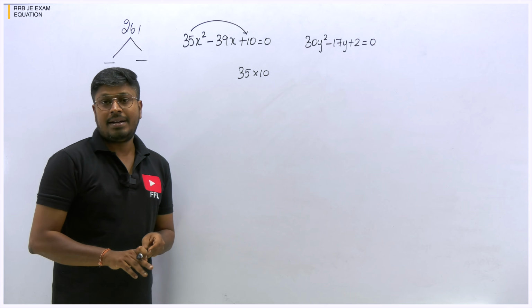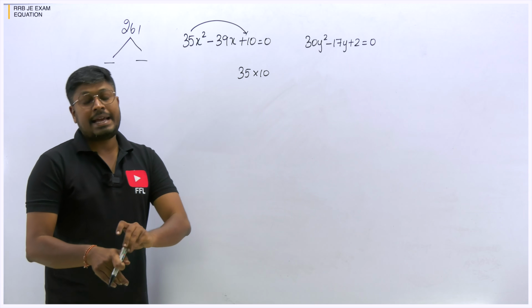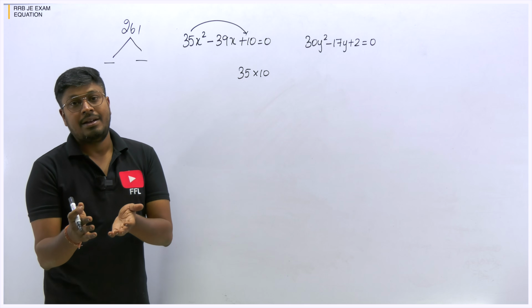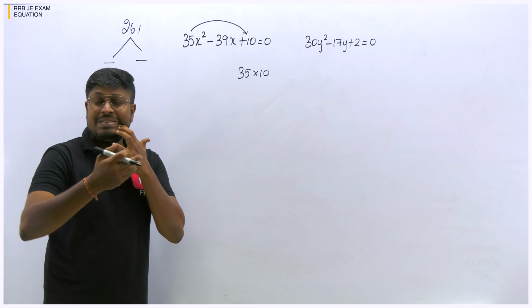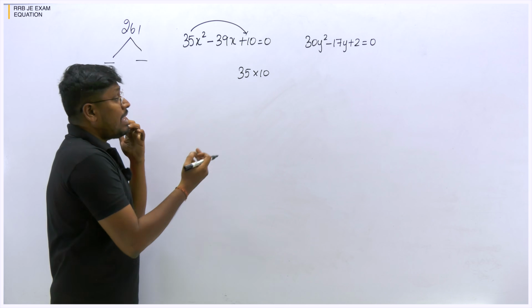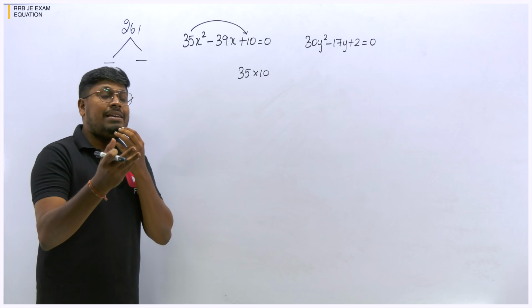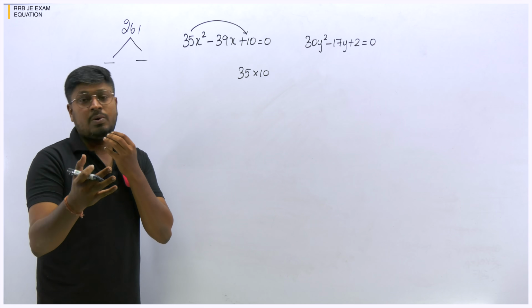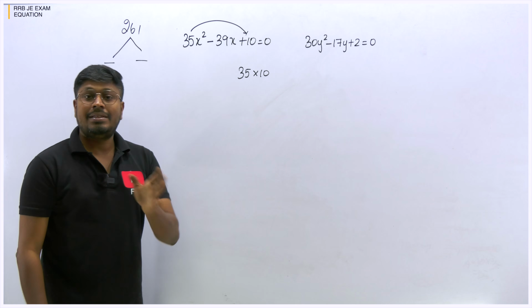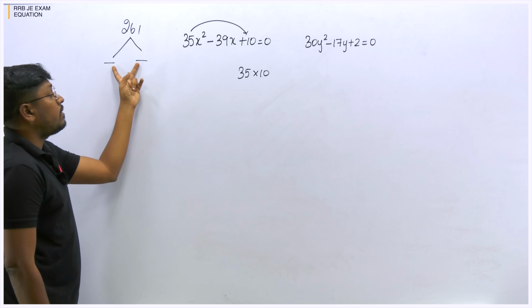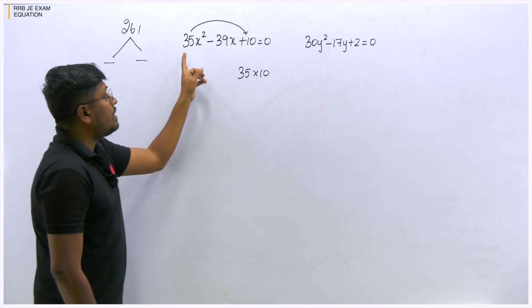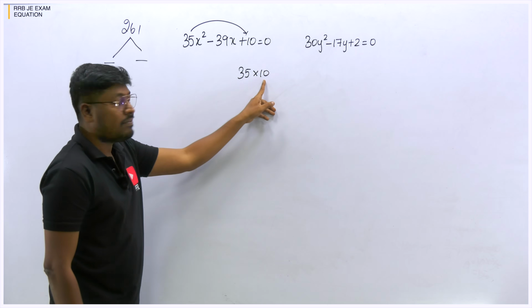If it is 60 or 90, we can write it as 10 into 9 or 16 into 5. In some cases, like 80, 90 or 110, 120, we can go with those numbers. But if it is 200, 300, we can't find the multiples of that number. So in those cases, instead of writing 350, write 35 into 10.